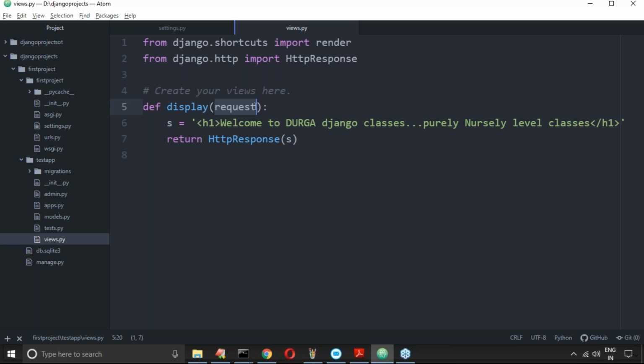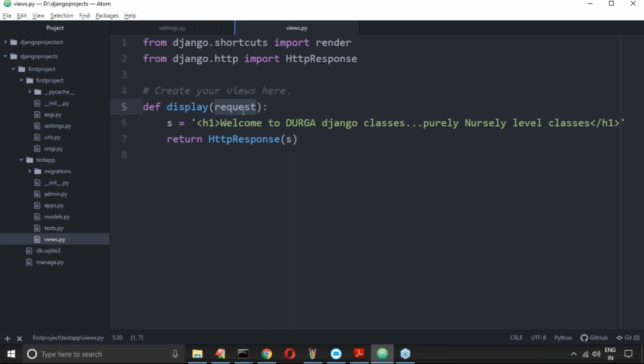So the web container or web server always provides a request object for the view. It says, hey view, if you require the request object, please use it. Whether you want to use this request object or not is your job. We haven't explained anything yet, so my intention is a basic example.